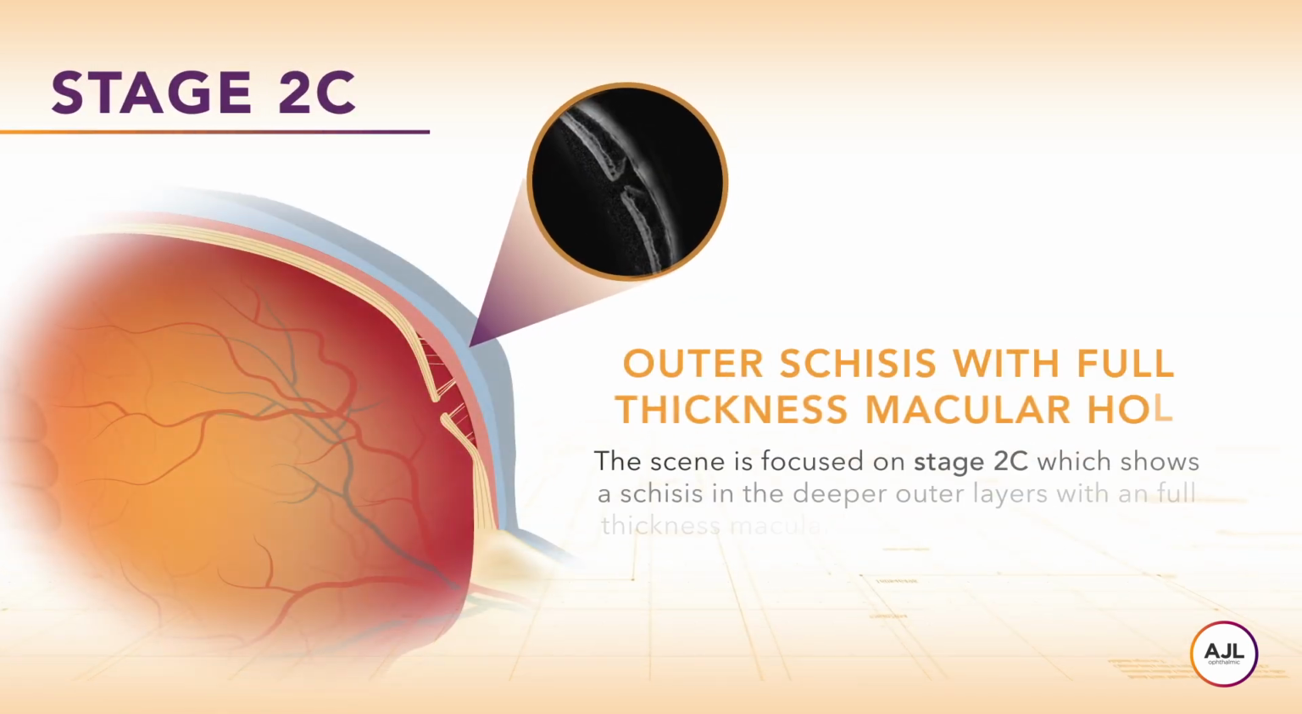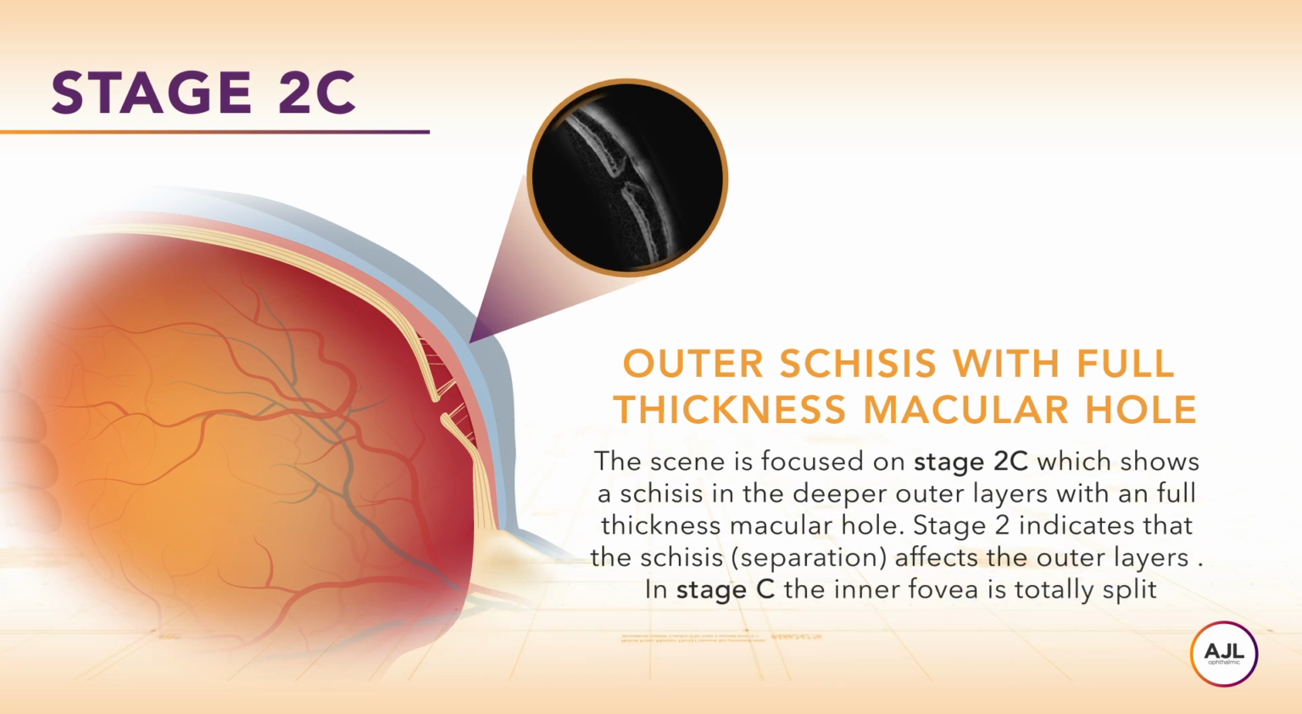The scene is focused on stage 2C, which shows a schisis in the deeper outer layers with a full-thickness macular hole. Stage 2 indicates that the schisis affects the outer layers. In stage C, the inner fovea is totally split.